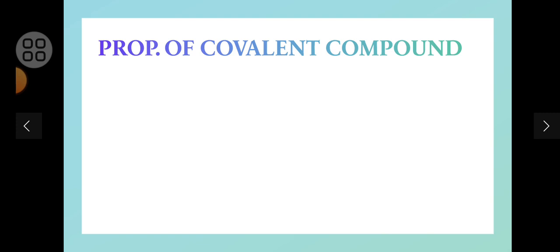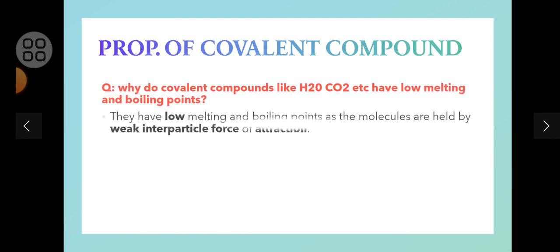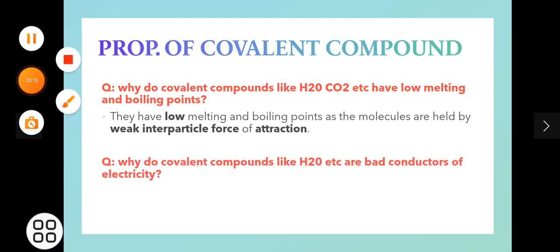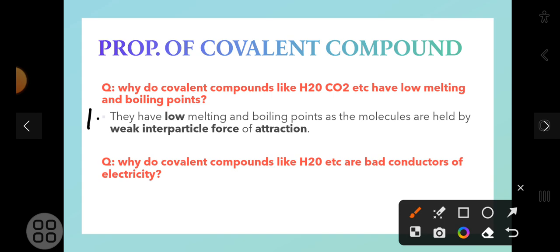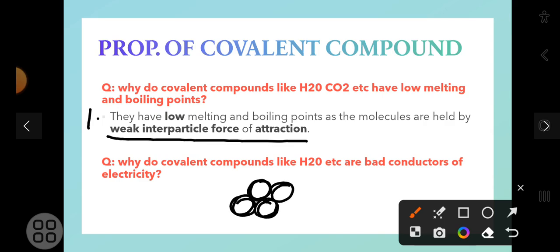Now there are some properties of covalent compounds. So this is the first property for covalent compounds. They have low melting point and boiling point as the molecules are held by weak interparticle force of attraction. Understood? That is, if these are the molecules, they do not have much interparticle force. Alright, they have very weak interparticle force of attraction. Okay.